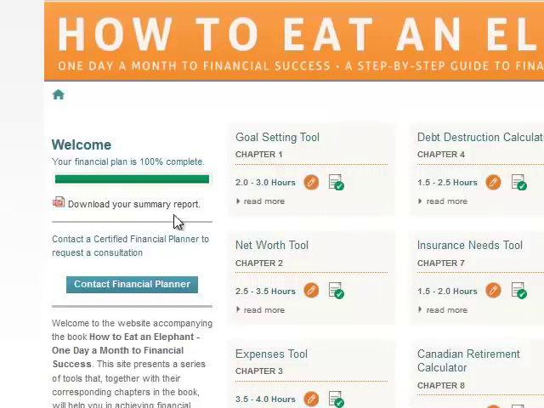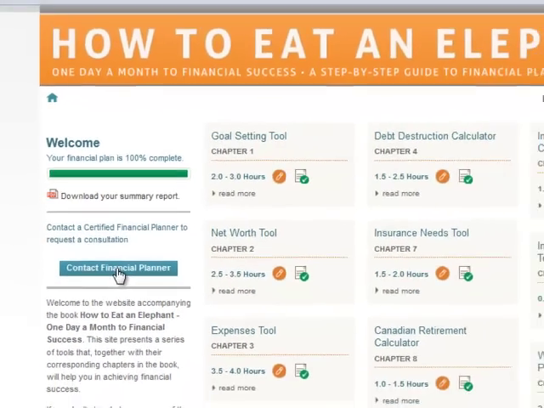The other thing here too is, if you're looking for additional help to take the next step to financial success and you want to contact a financial planner, you can click here. It will generate an email that will send us a message, and we will get in touch with you to help you figure out what type of financial planner and where and who may be available. We have a number of financial people that we refer to that we know and trust already. If you'd like one of those referrals, we're happy to do so. But keep in mind, you can reference the book How to Eat an Elephant on how to go out and choose your own financial planner.